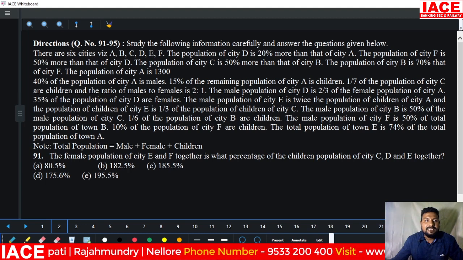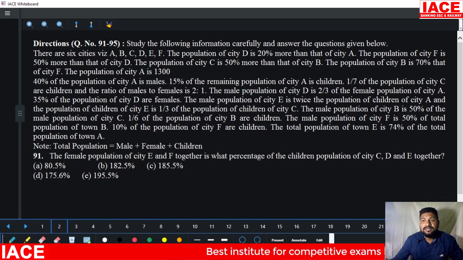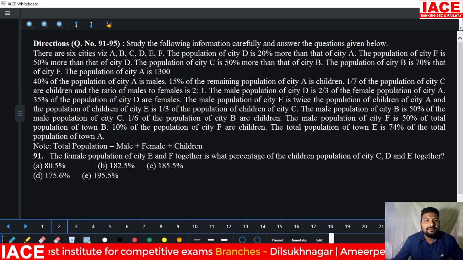There are 6 cities A, B, C, D, E, F. The population of city D is 20% more than that of city A. The population of city F is 50% more than that of city D. The population of city C is 50% more than that of city D. The population of city B is 70% of that of city F. The population of city A is 1300.